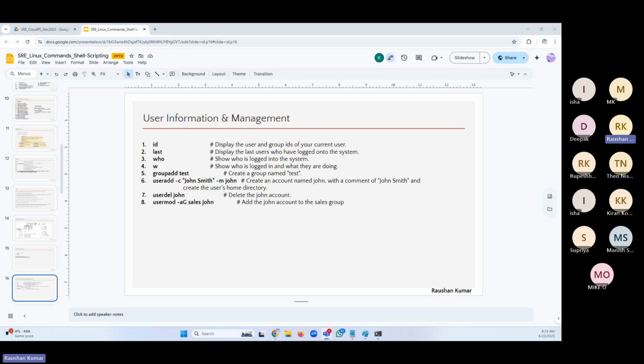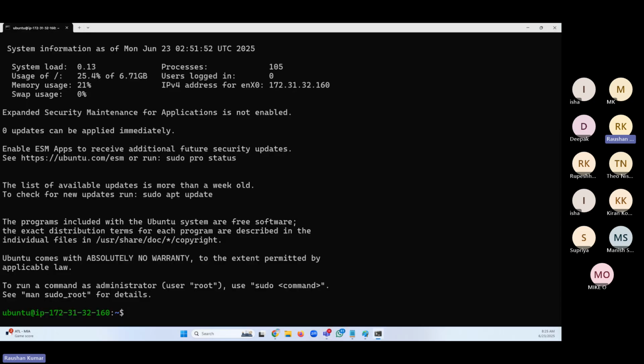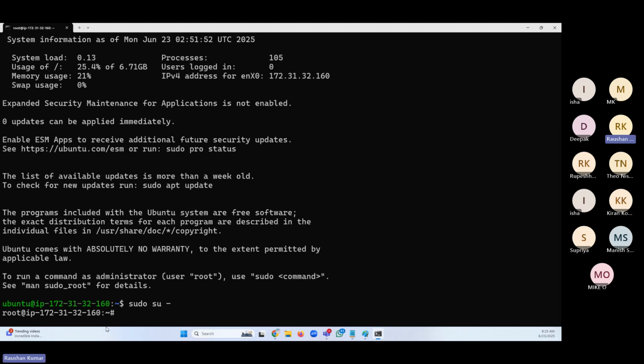There's a location called /etc/passwd. Okay, let me show you. Since I'm already in the server, let me become the root user. Root user has the ultimate privilege. I'm the Ubuntu user right now. Ubuntu has limited permission, so this command will help me become the root user. I have become the root user now. I have the ultimate privileges. So root is also one of the users.